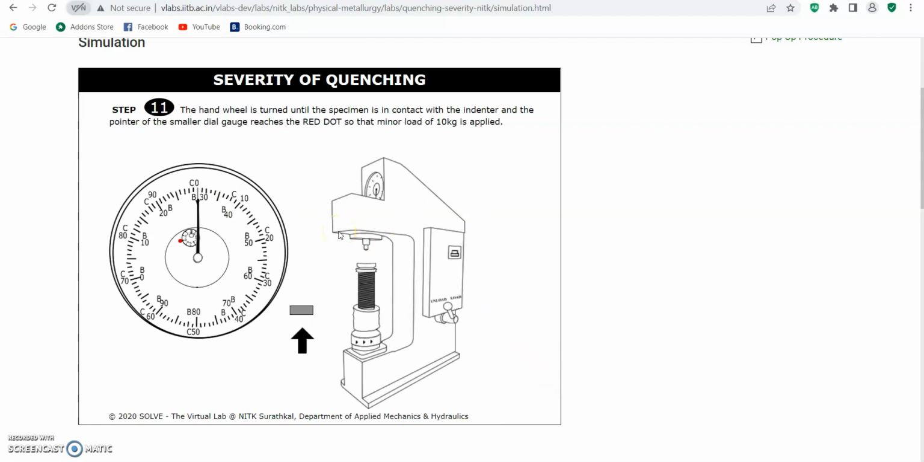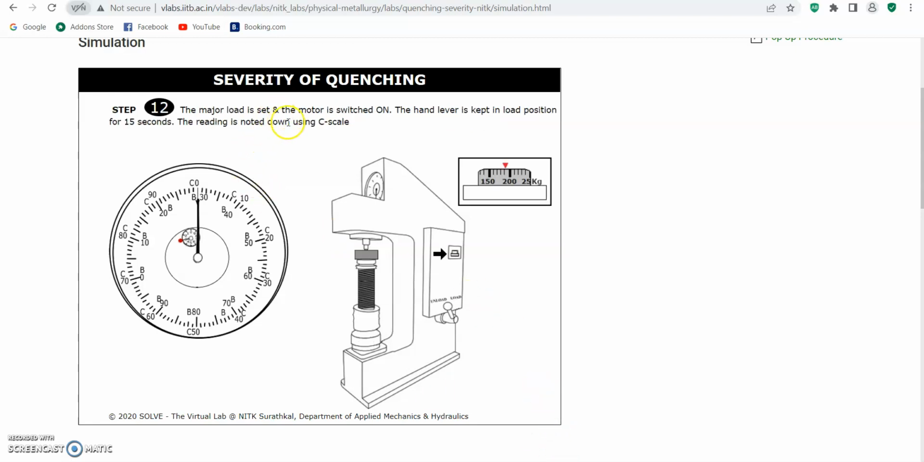For this step, the hand wheel is turned until the specimen is in contact with the indenter and the pointer of the smaller dial gauge is at the red dot, so that a minor load of 10 kg is applied. We click this and we adjust the specimen height. Okay, that's all, and we move to step 12.